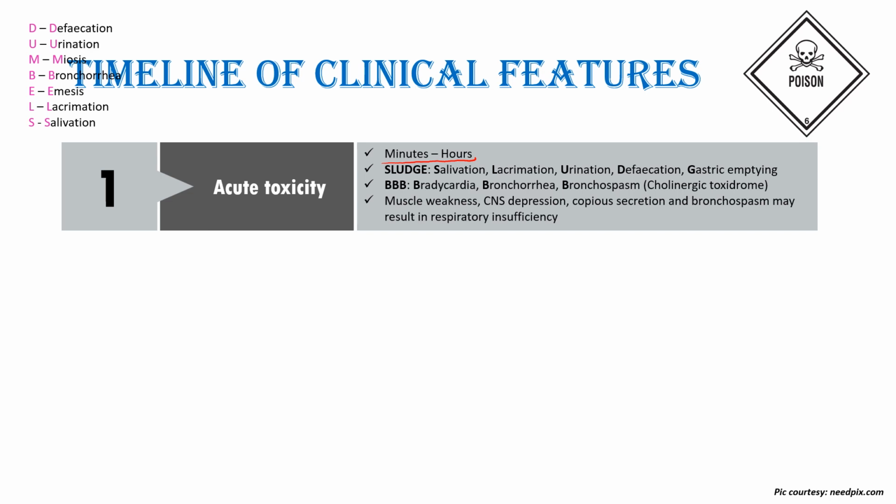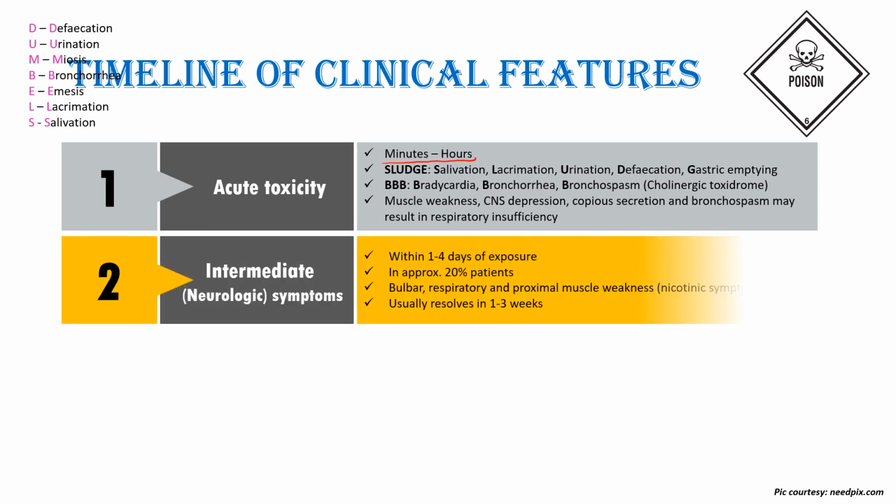Another mnemonic which is used to describe the acute toxicity features is DUMBBELS. D for defecation, U for urination, M for miosis, B for bronchorrhea, E for emesis, L for lacrimation, and S for salivation.